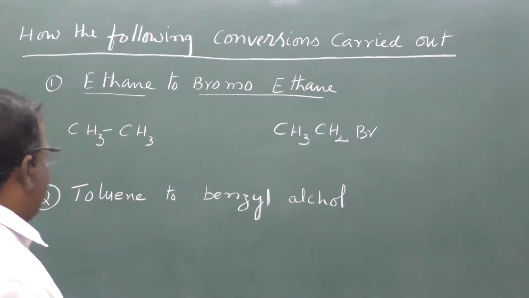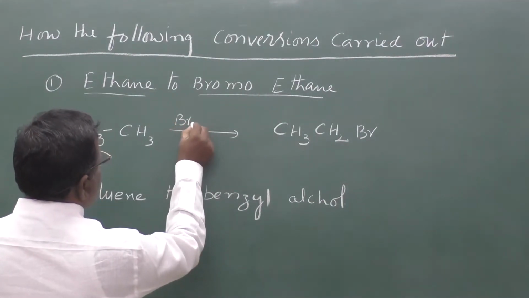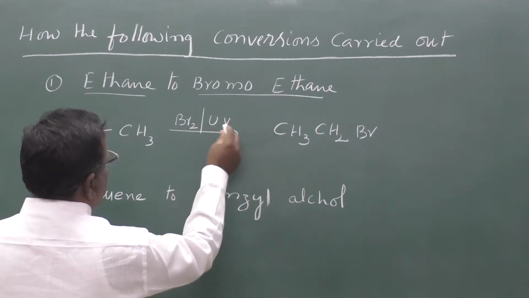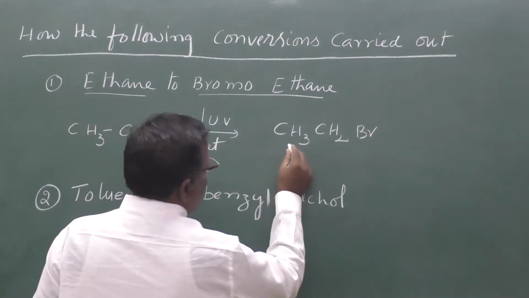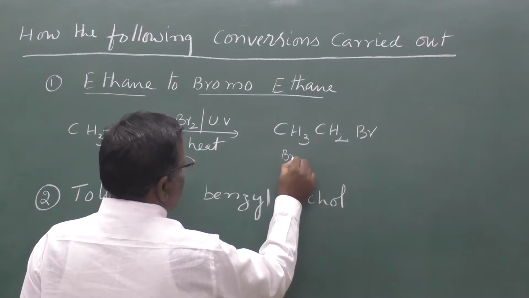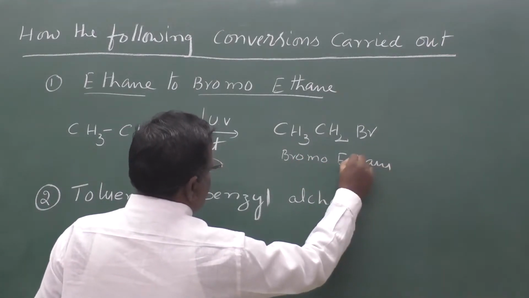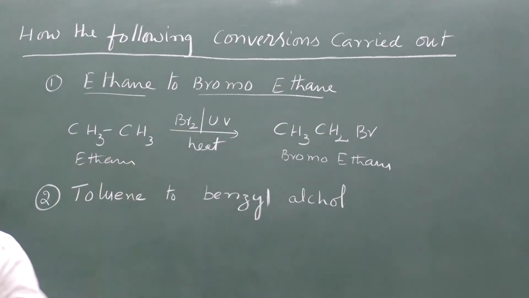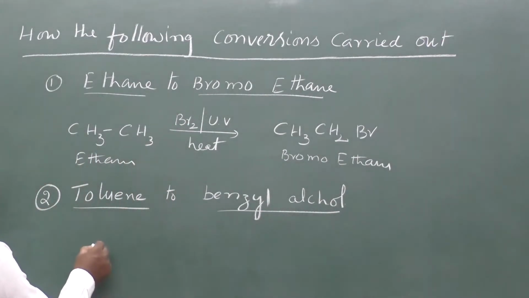So here ethane, when treated with bromine in presence of ultraviolet light and heat, will give us bromoethane. This is called bromoethane. This is ethane. This is one conversion.